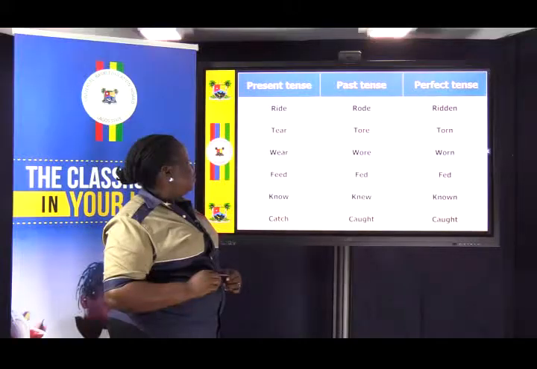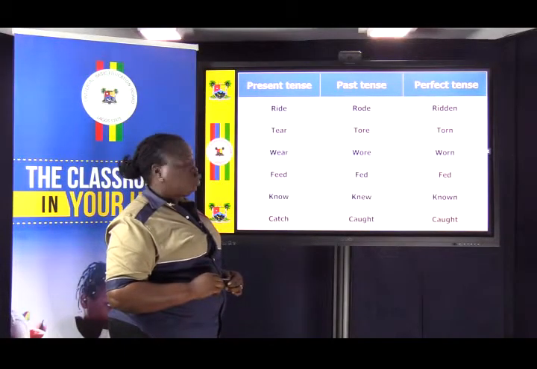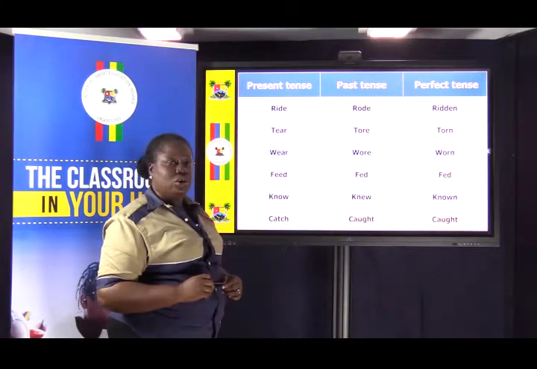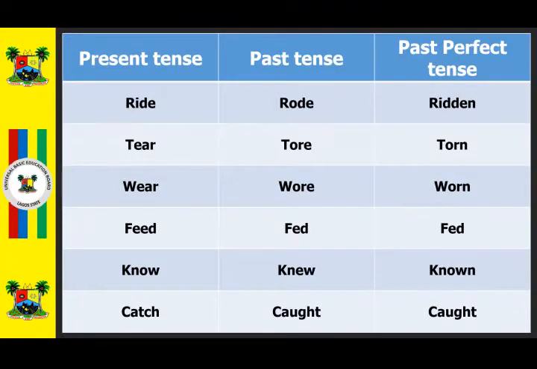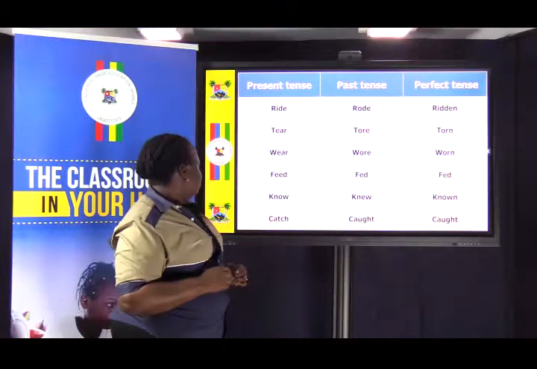Ride, rode, and ridden. R-I-D-D-E-N, ridden. Tear, tore, and torn. That is T-O-R-N, torn. Wear, wore, and worn. That is W-O-R-N, worn.